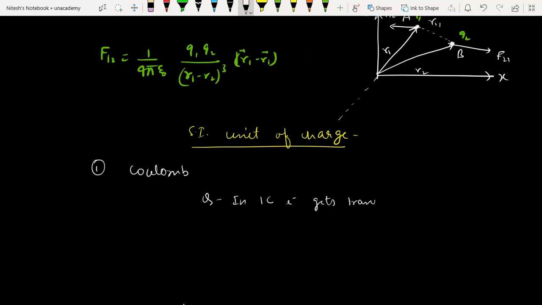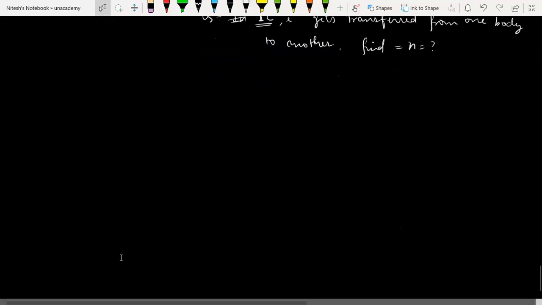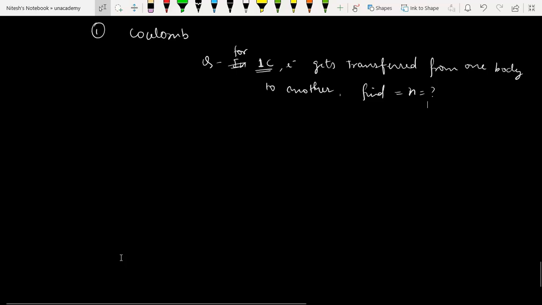The question is, in 1 Coulomb, how many electrons get transferred from the charge? The value of charge is 1 Coulomb. Let me rephrase this: for 1 Coulomb, the number of electrons transferred from one body to another, you have to find the value of n, that is the number of electrons. I haven't phrased the exact language of the question, but somewhat the question is like this.